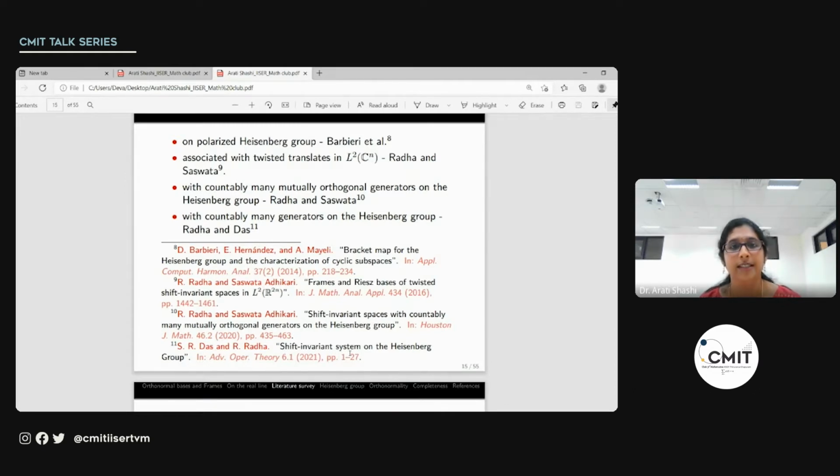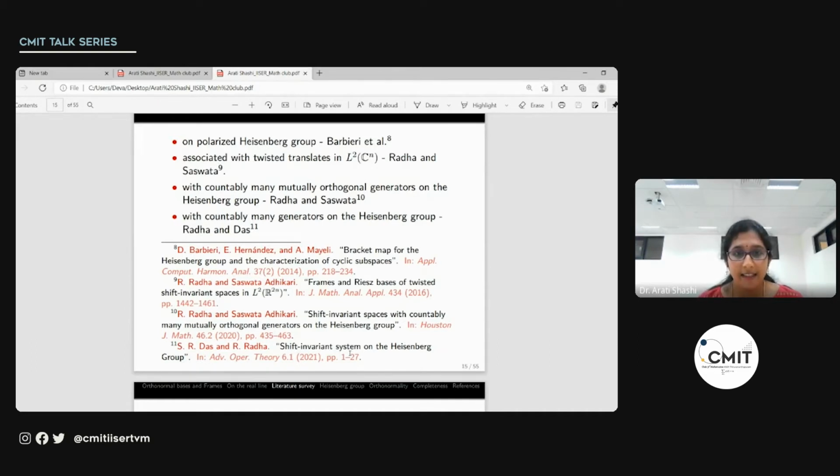Radha and Shashwat Adhikari also considered the system of twisted translates in L2(C^n) and looked at similar problems. When we say twisted translates, it's not the usual translate. Besides the translates, there's another term, and hence the name twisted translates. They then used these results to uplift all of them to the case of the Heisenberg group. And there they considered countably many generators which were mutually orthogonal.